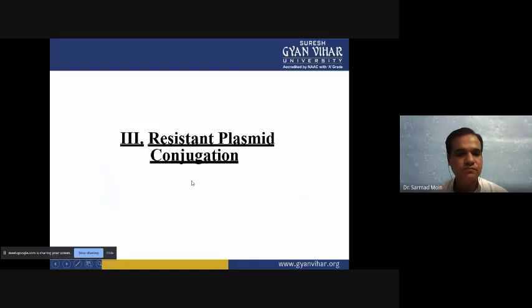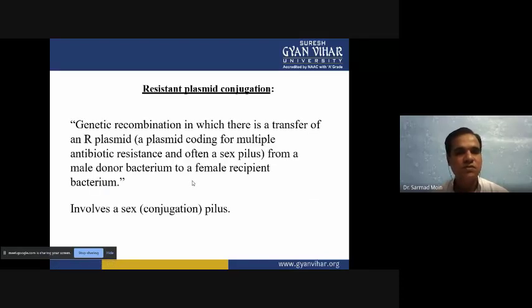Okay. Now the third type, resistance plasmid conjugation. Some organisms have specific types of genes that provide antibiotic resistance and environmental advantages. If the organism having these antibiotic resistance genes transfers them from donor to recipient, then we call it resistance plasmid conjugation.